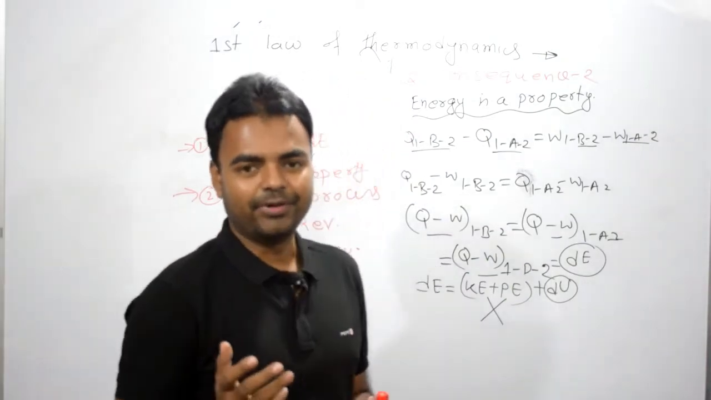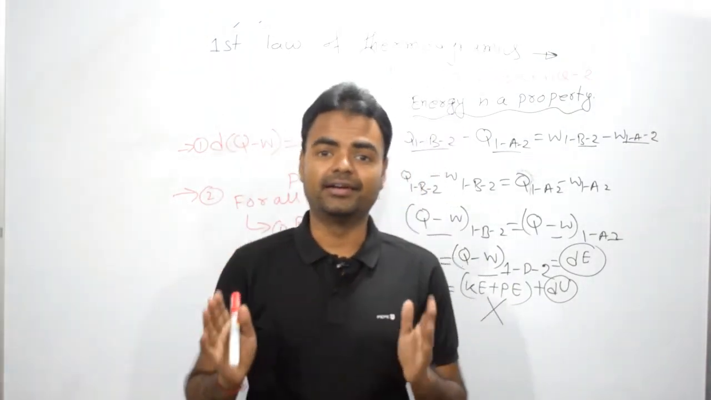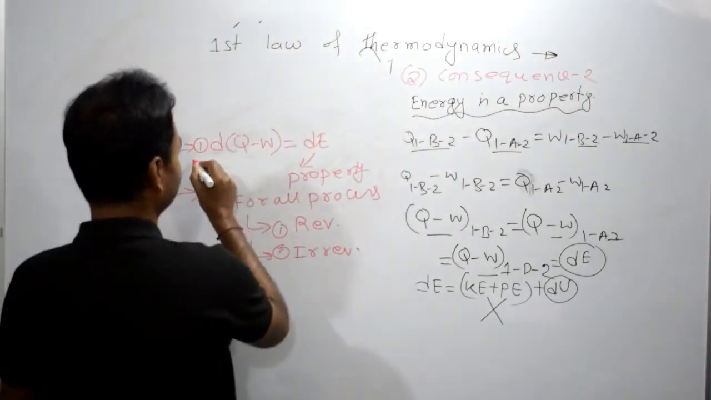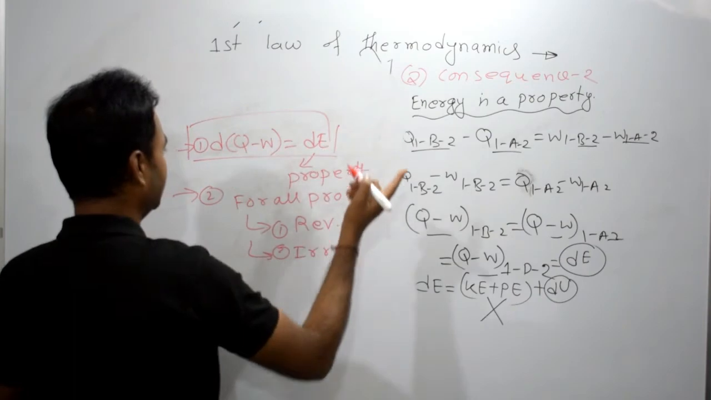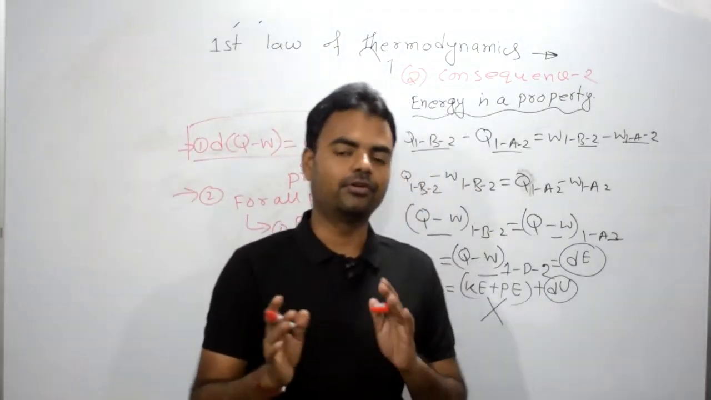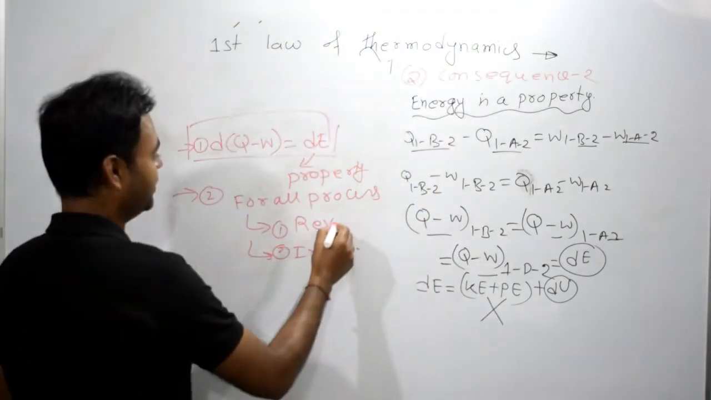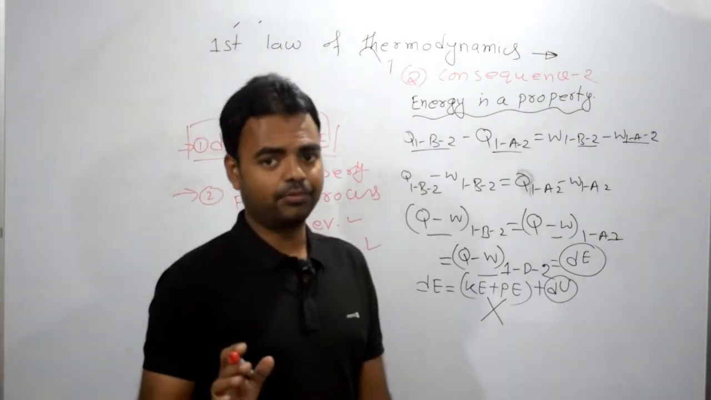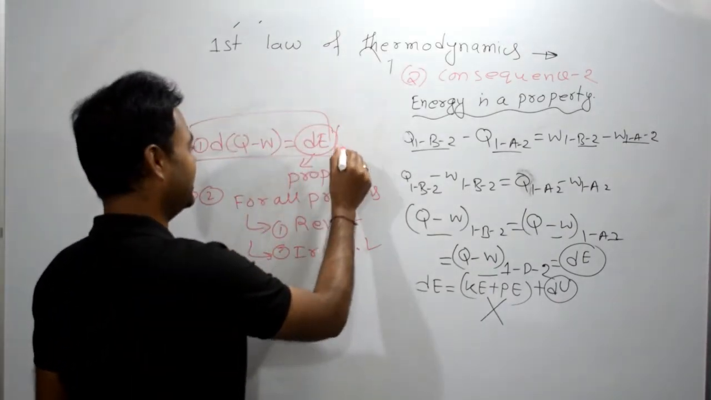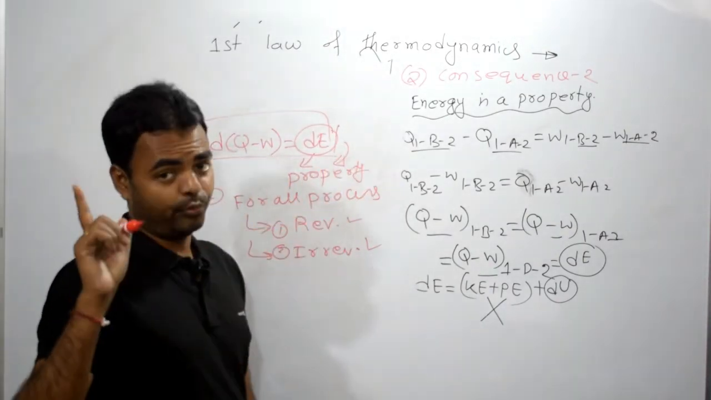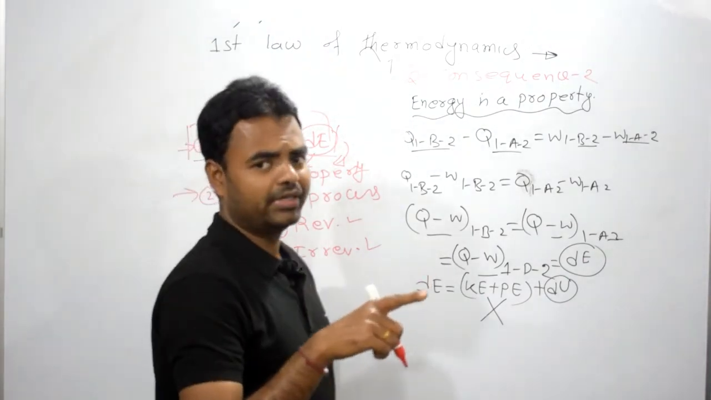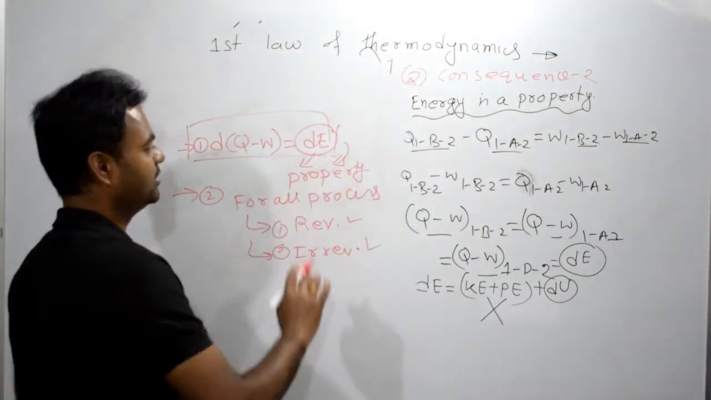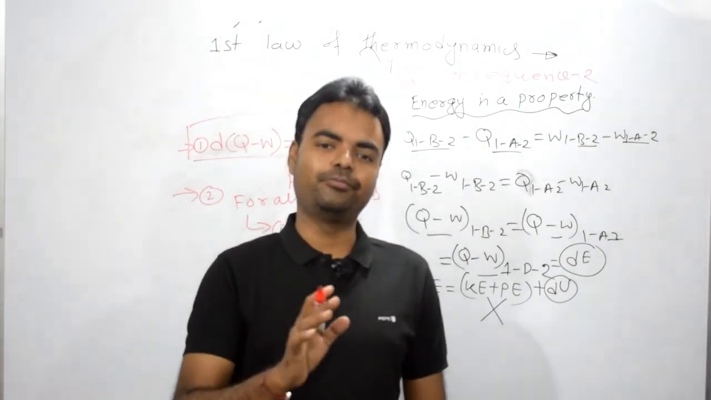So guys, let's talk about a few more important key points regarding the first law of thermodynamics. The equation we are getting is applicable for both reversible and irreversible processes. I have written here, this is for all processes, reversible as well as irreversible. And this energy is what, my dear? Energy is a property, and all properties are point functions. It does not depend on path, right?